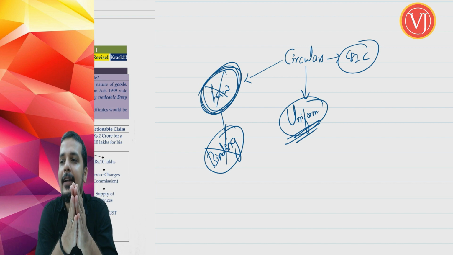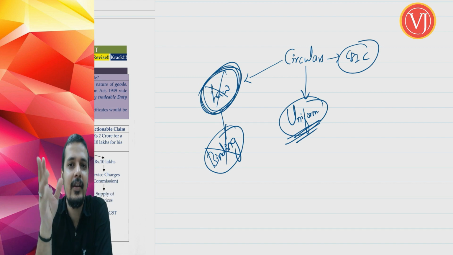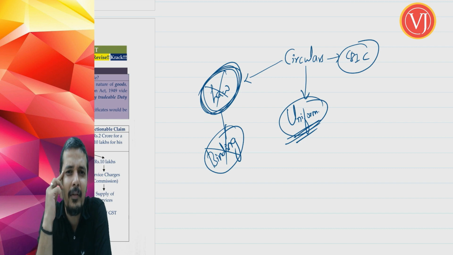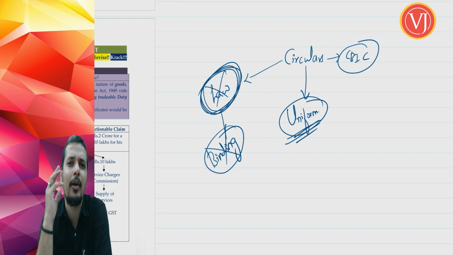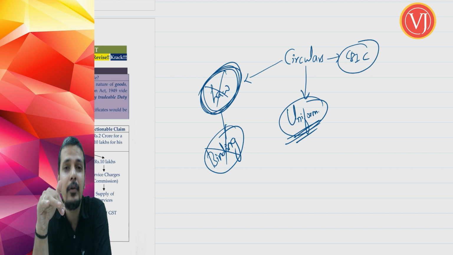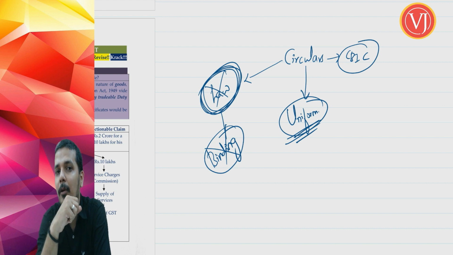Now, my friends, if I tell you that I don't like a provision of law, say one of the provisions of the GST Act, can I say that I am not going to comply with it? I cannot. Being a citizen of India, where the laws of India are applicable to me, I cannot say that I am not going to follow it. I have to follow it whether or not I like it, because it is part and parcel of law.